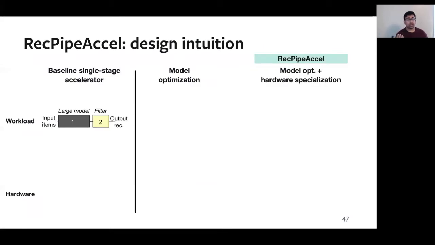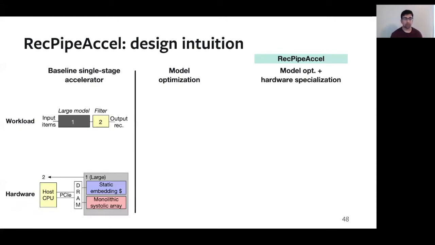And to get some intuition on how we designed the proposed hardware accelerator, we're going to first start with the baseline single-stage accelerator. And here we're looking at the workload. So we take input items, we rank them with a large neural network. After the neural network produces predicted click-through rates, we are then going to take those scores, perform a filtering and a sorting operation in order to output the top few recommendations that are then served to the user.